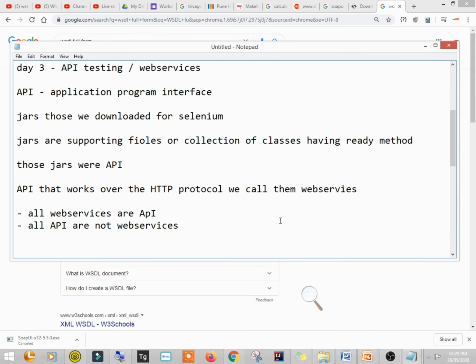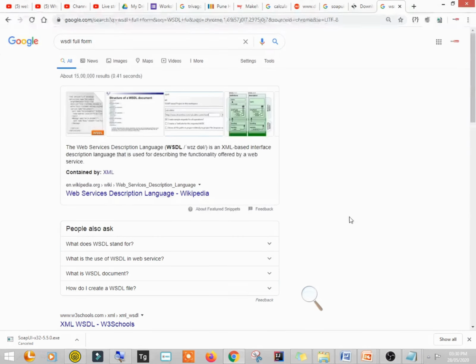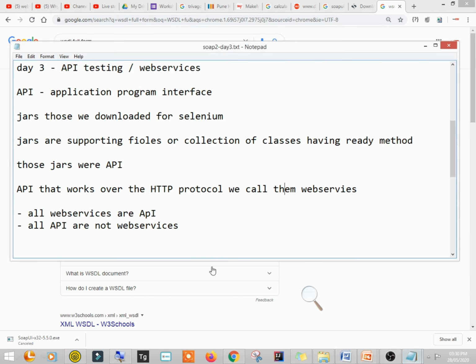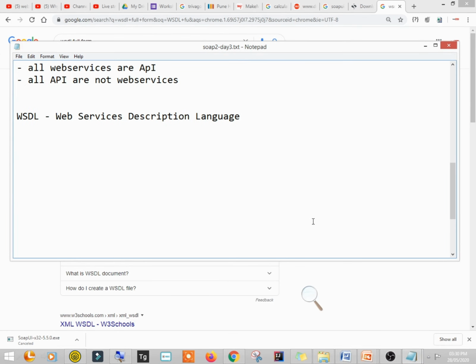Okay, this is also another file. I should save this also, as day 3. Okay, so now this is also pronounced as WSDL, right? This is another piece of information for you. This is pronounced as WSDL. You will observe that I'm pronouncing this as WSDL from now onwards.